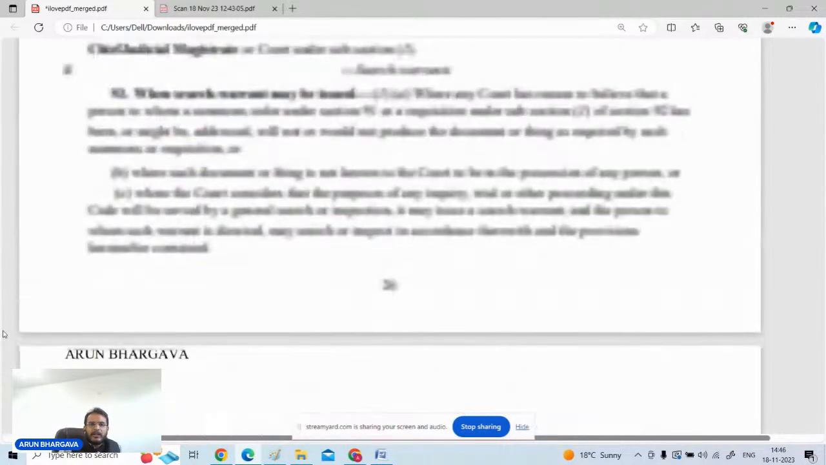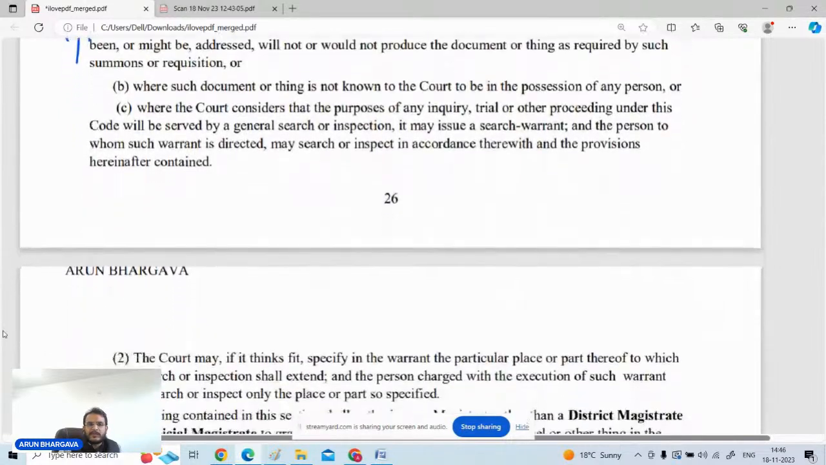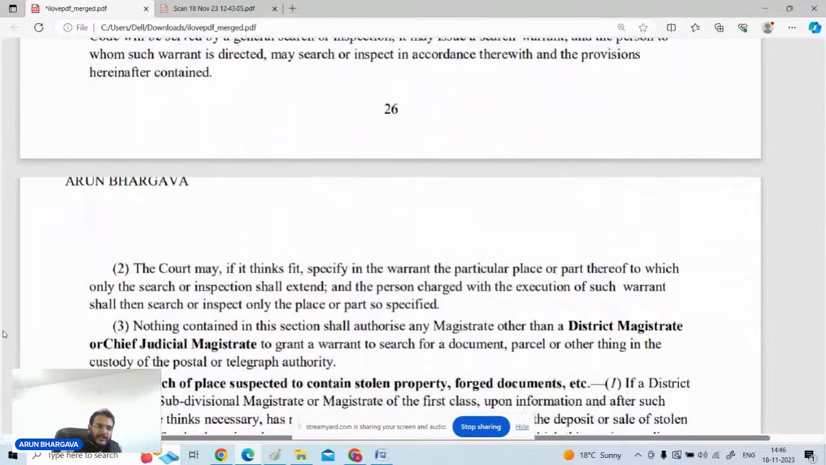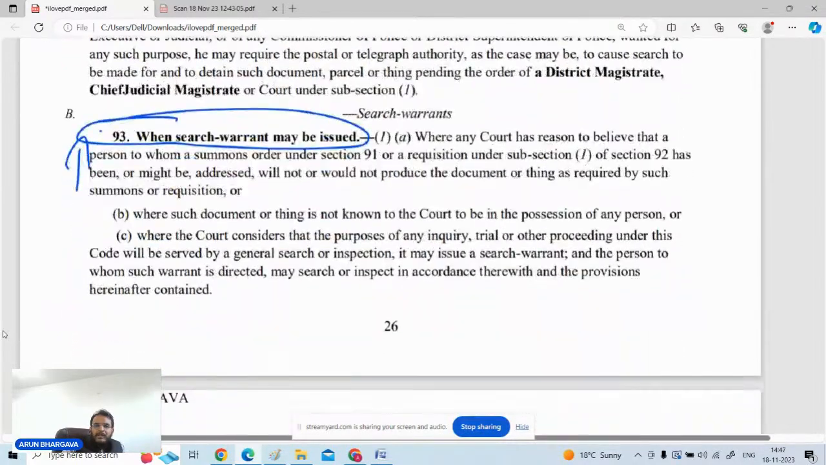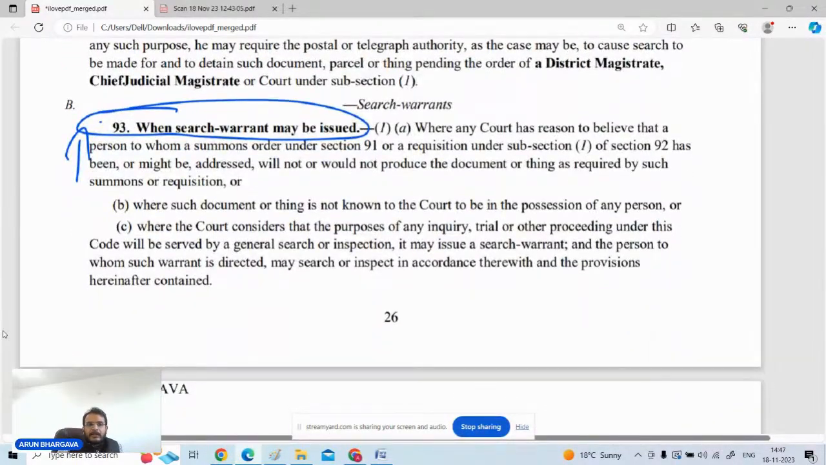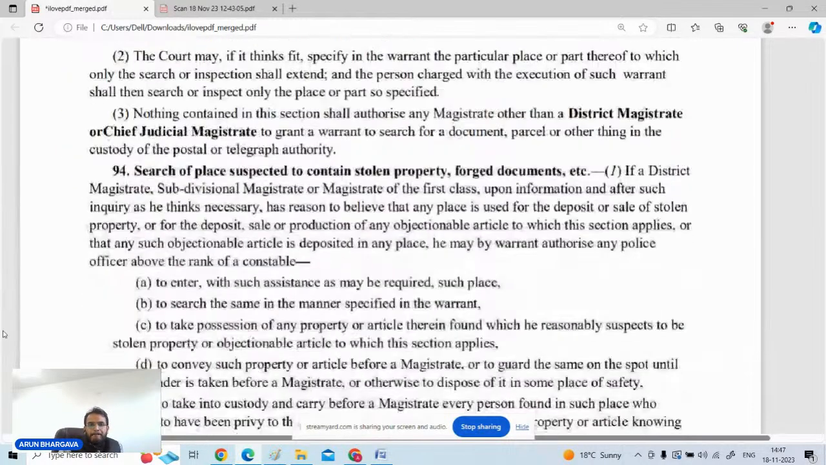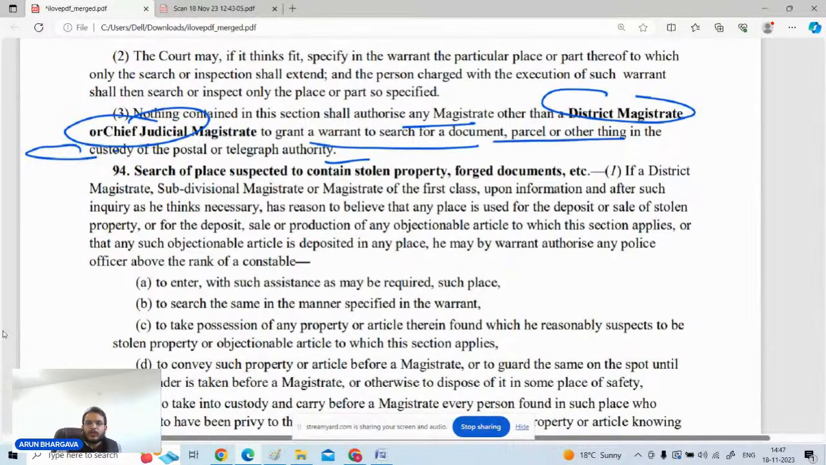And who will be the authority for issuing such warrants? It is stated over here in section number 93 itself. In section number 93 itself, you people just see it is specified. कौन वारंट जारी करेगा? It is written that nothing in this section shall authorize any magistrate other than district magistrate or chief judicial magistrate to grant a warrant for the search of a document, parcel or other thing in the custody of the postal or telegraph authority.